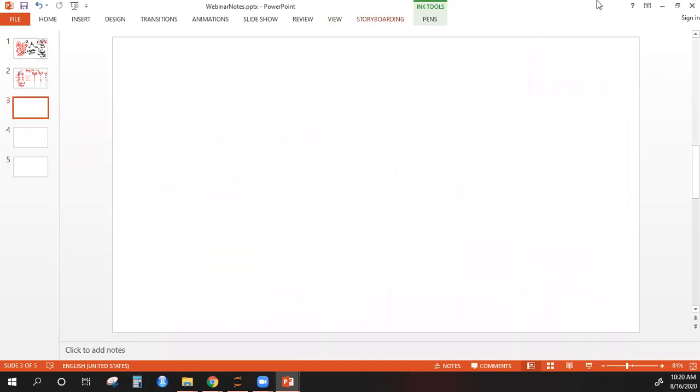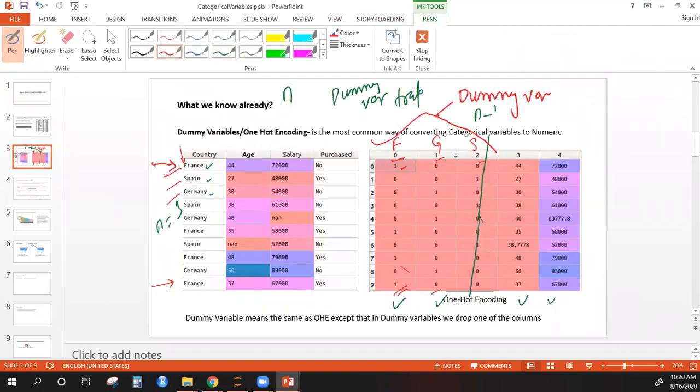The bottom line is that if you have all the 3 columns, or all the n dummy variables, included in your model, your parametric models will not work. You will not be able to solve the parametric model, and you will get an error. To avoid that, to avoid the dummy variable trap, what is done is we drop one of the columns. And there is nothing to lose here. Actually, when we drop this one column, we don't lose any information. If you look at this, whenever this takes a value 1, so for example for this observation it is taking the value 1, you see these two are 0.